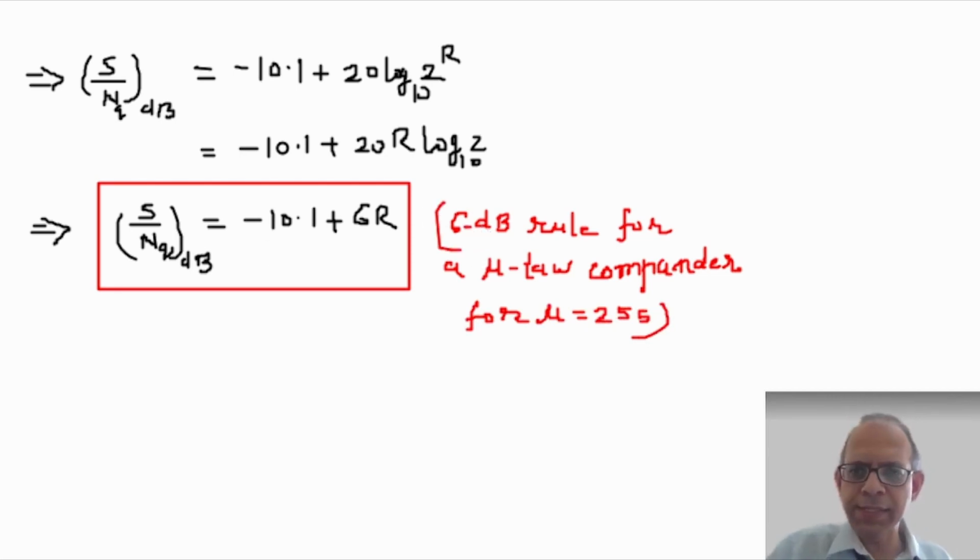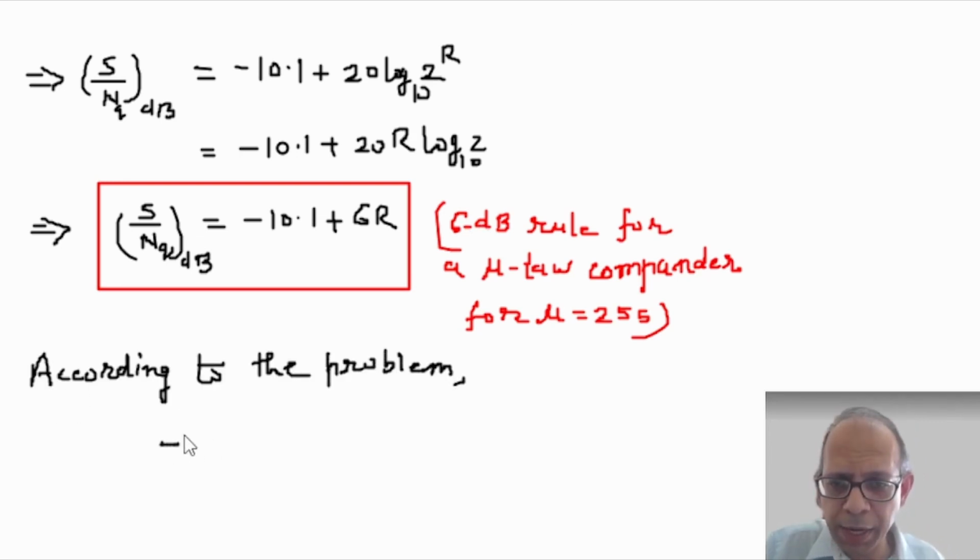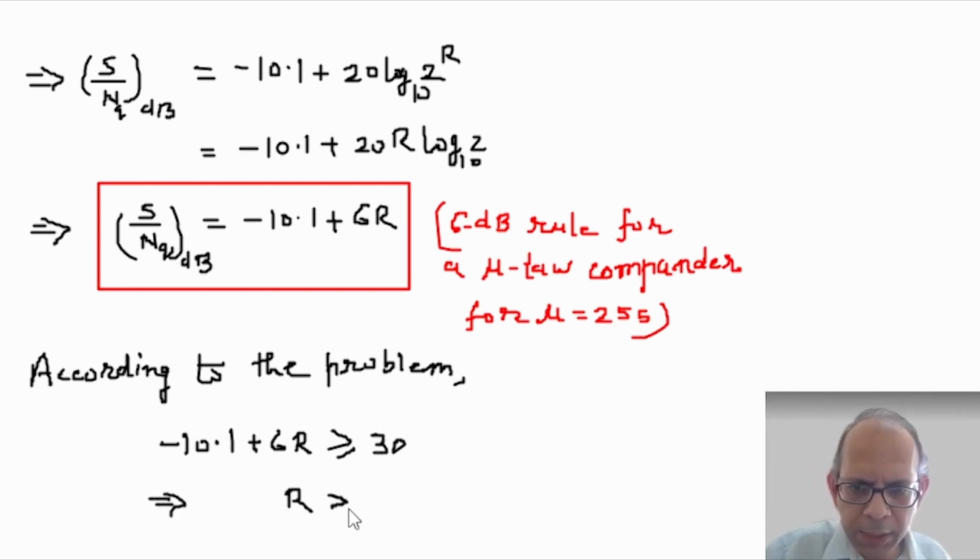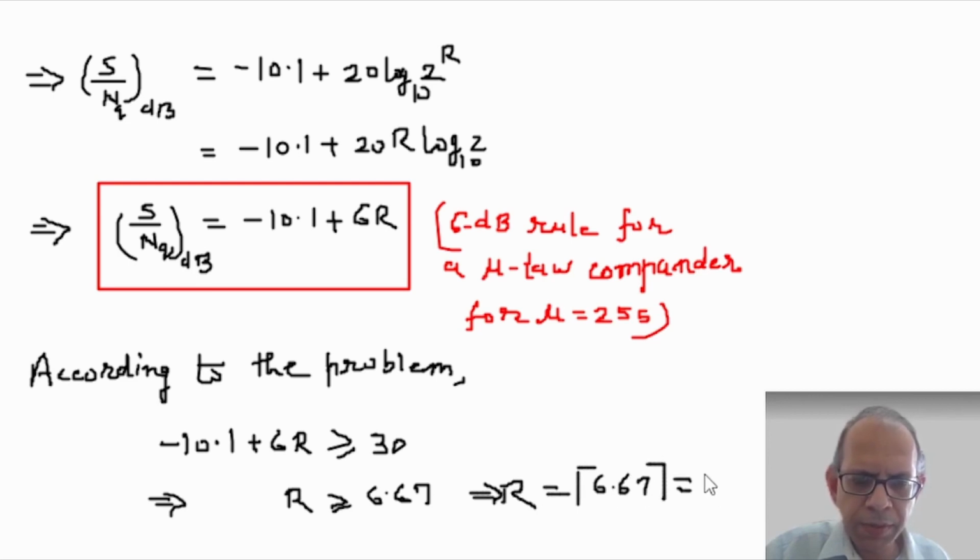Now, using this, according to the problem, this SQNR, that is minus 10.1 plus 6R, must be at least 30 dB. So from here, R is at least 6.67, and because R must be an integer, R is equal to ceiling of 6.67, and that is equal to 7 bits per sample must be used in this case.